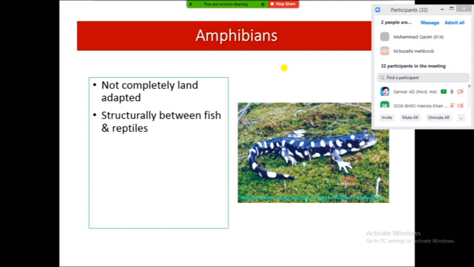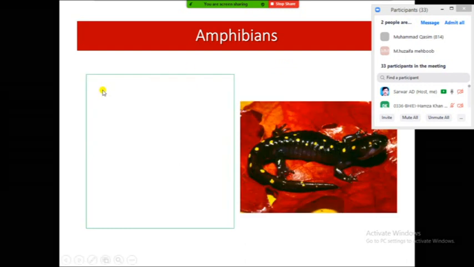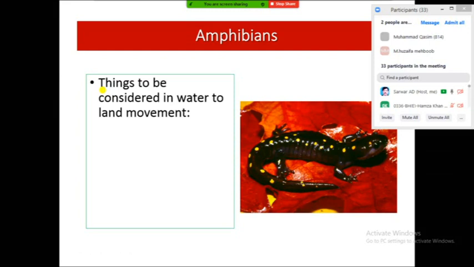They have various structures which make them like fish, and various structures which make them like reptiles. These structures give them a life between water animals and animals which live in the dry. Most cannot move far from the water, especially the salamanders, because they can't survive away from water.